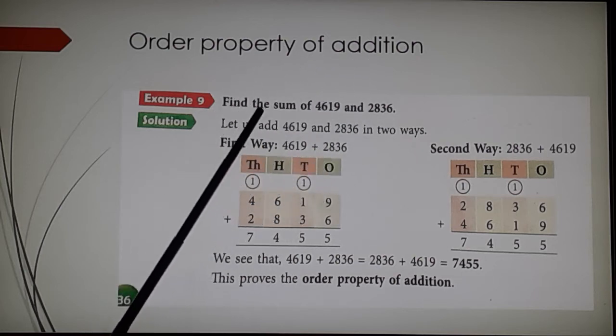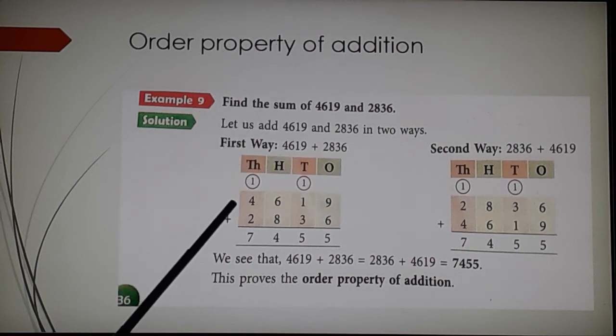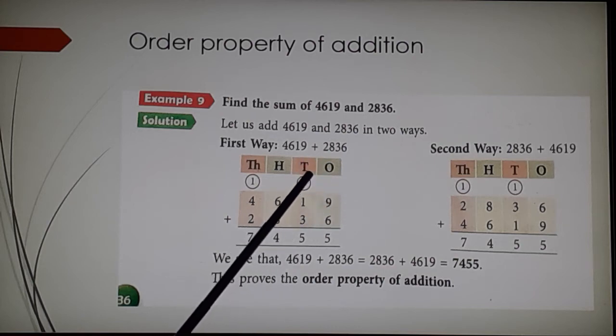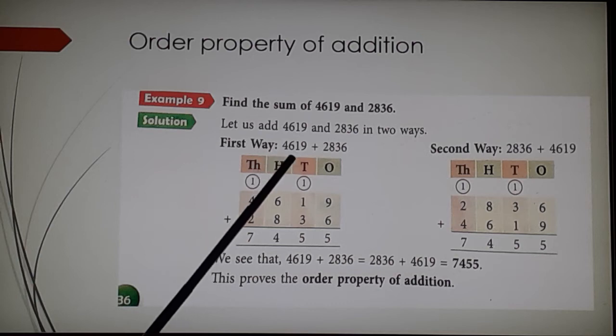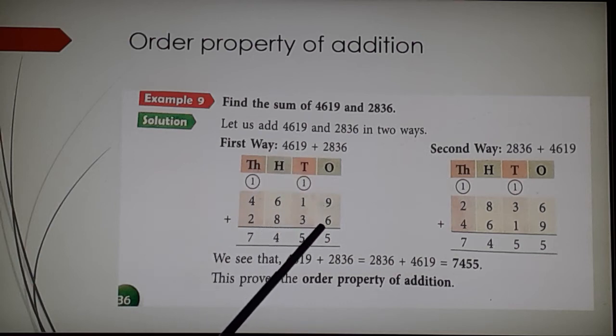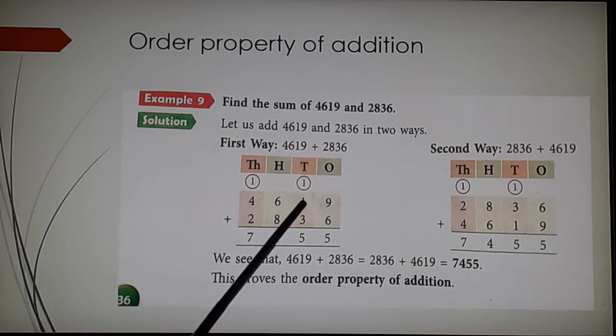2836. When we want to find the sum of two numbers, I will arrange them in the columns of the Indian system of numeration: ones, tens, hundreds and thousands, and then we add column by column. 6 plus 9, 15, and 1 carry. 3 plus 1, 4, 4 plus 1, 5, and then 6 plus 8, 14, 1 carry, 4 plus 2, 6, plus 1, 7. So my answer, my sum, is 7455.